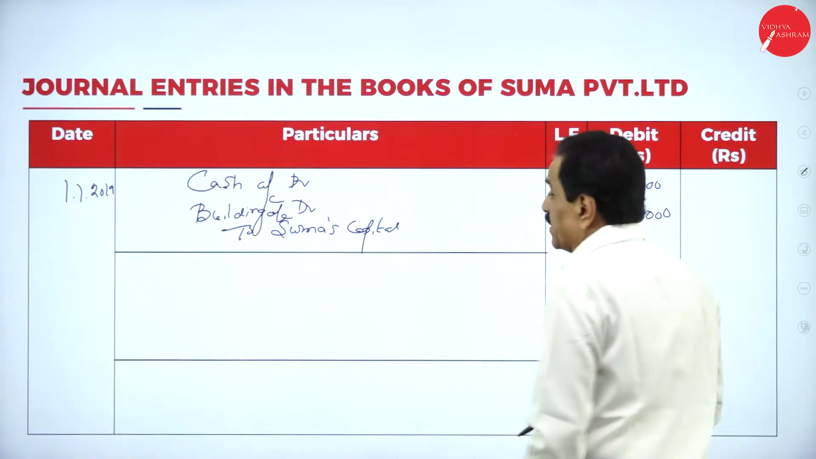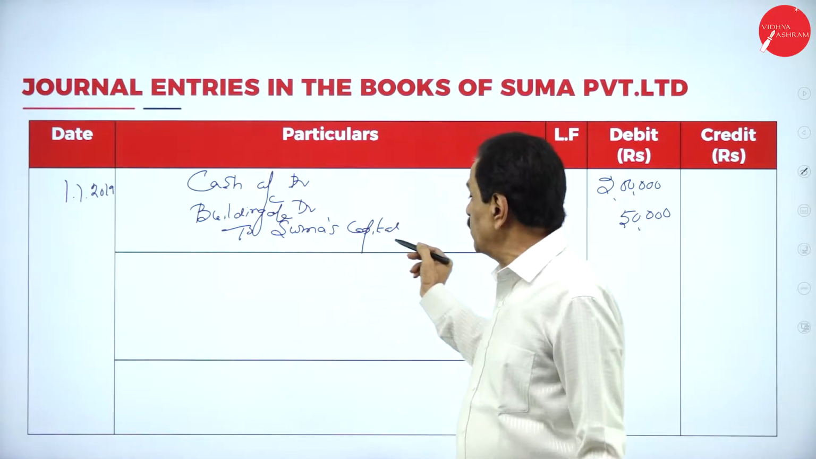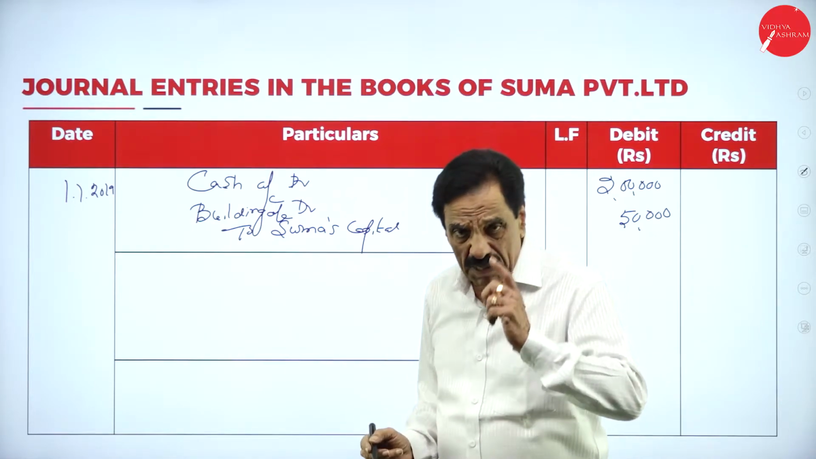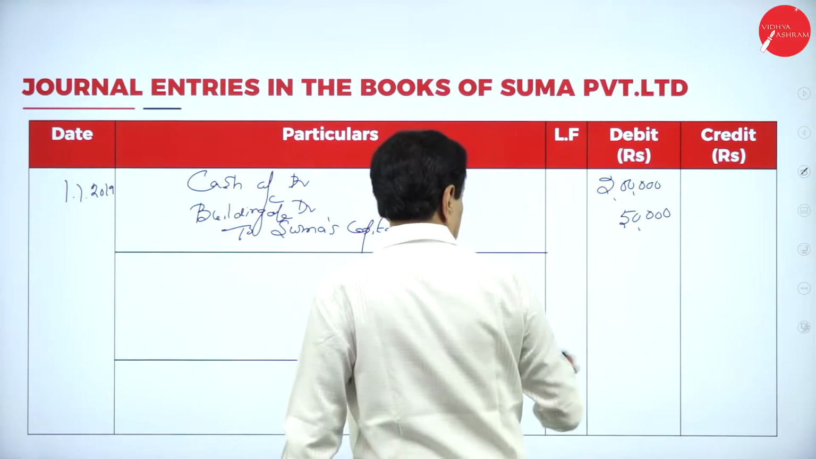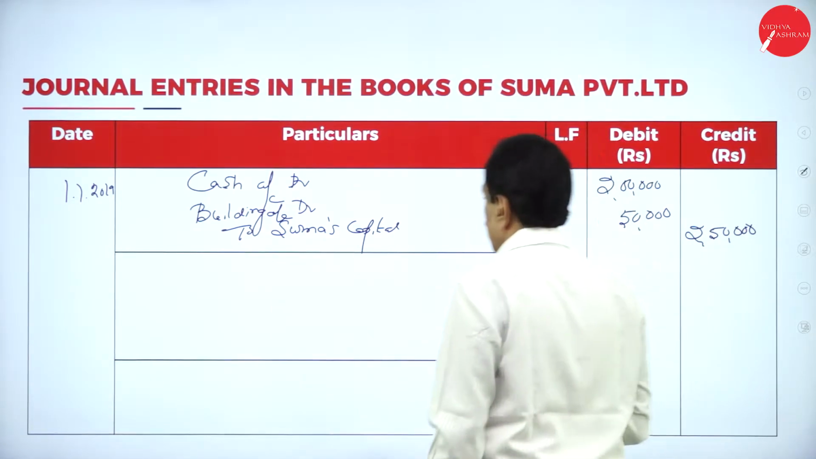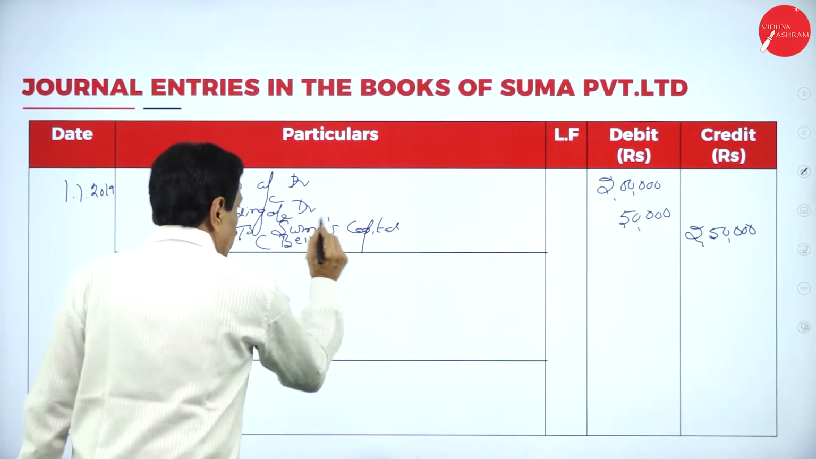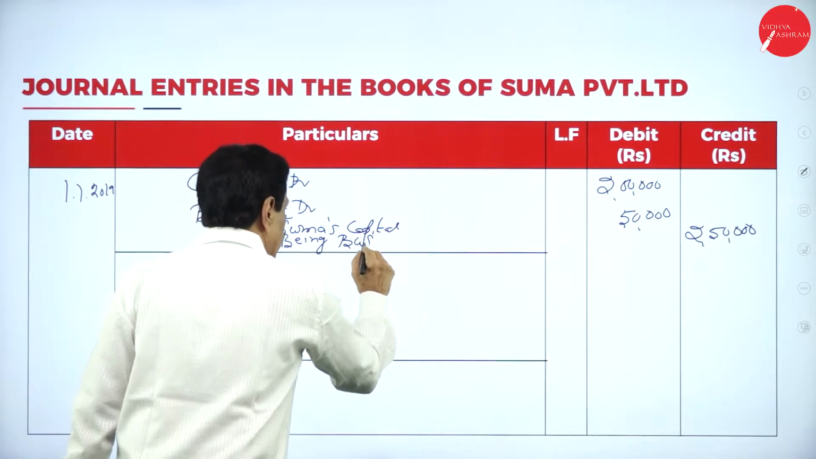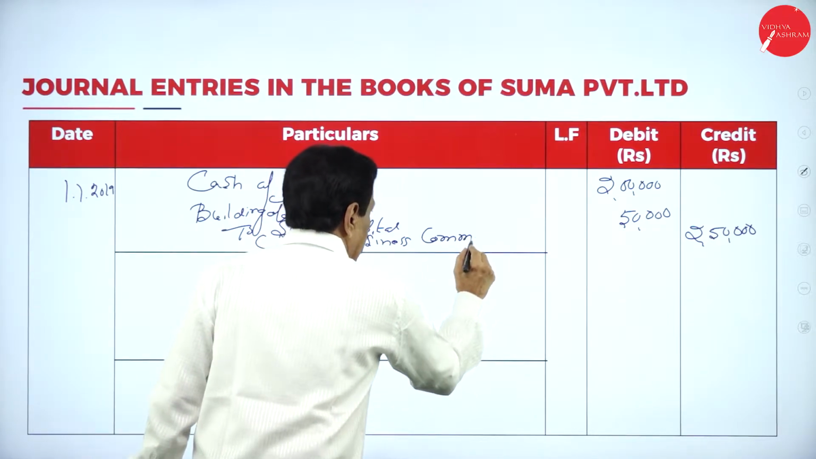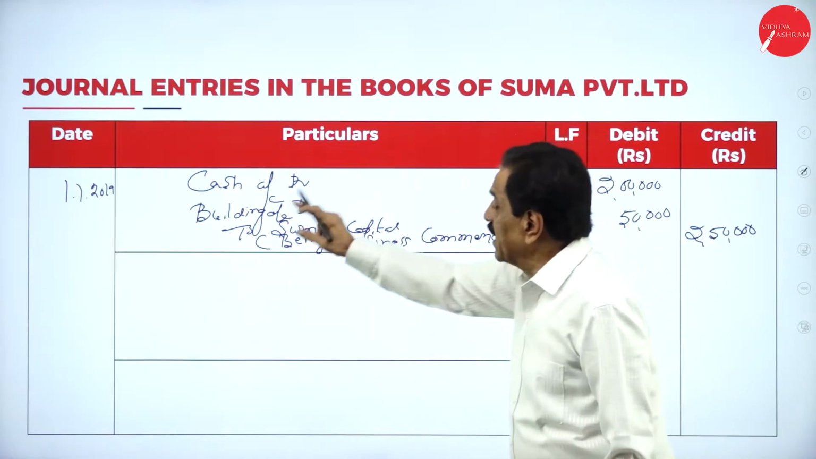What's the entry? What is coming in? Cash is coming in, building is coming in. Who contributes? Suma, Suma's capital. Entry: cash account debtor, building account debtor to Suma's capital to the extent of 2,50,000. Being, this is called narration, being business commenced with cash and building.